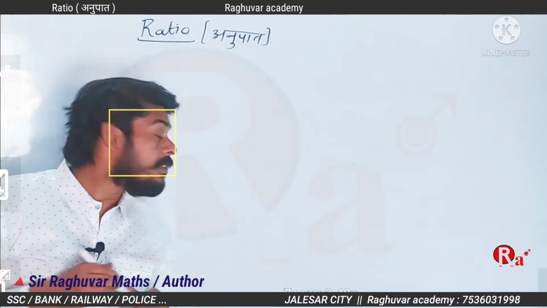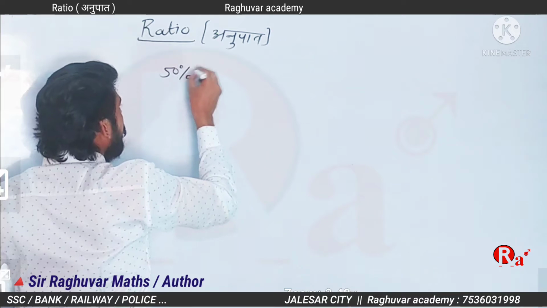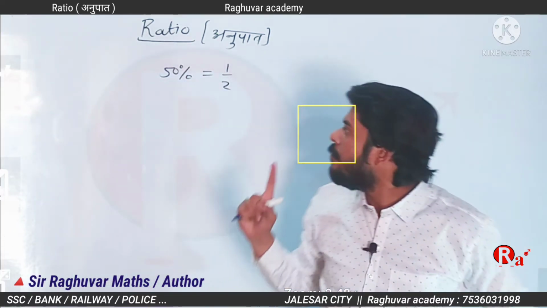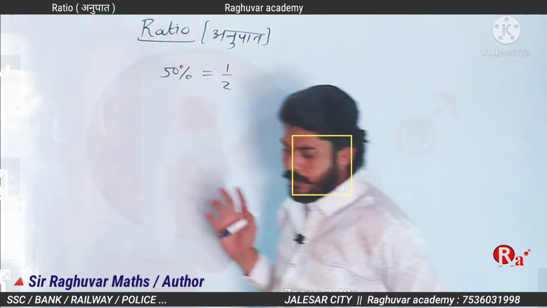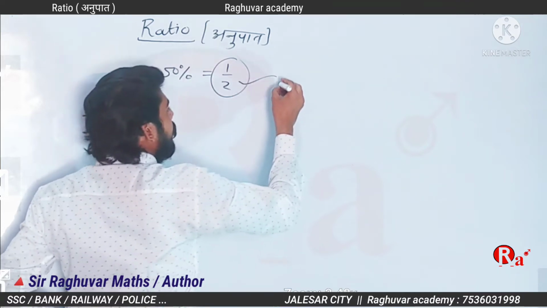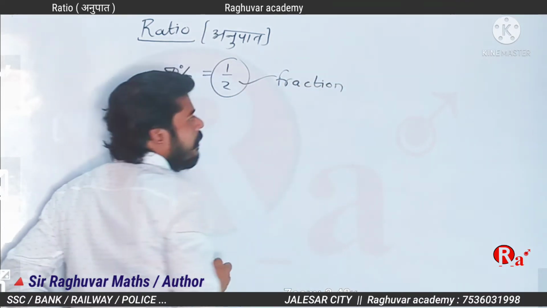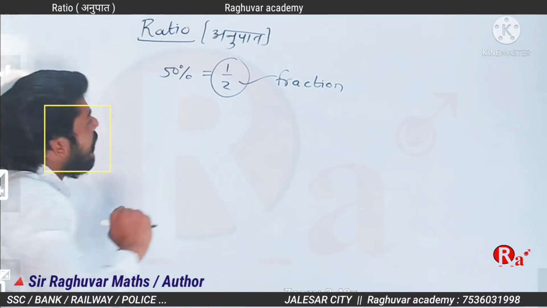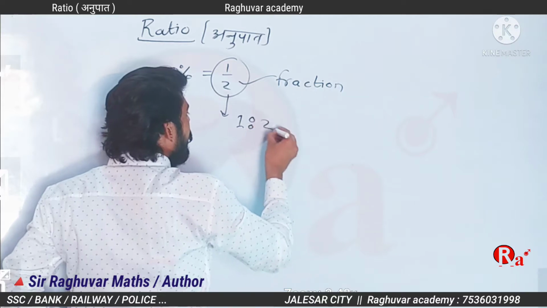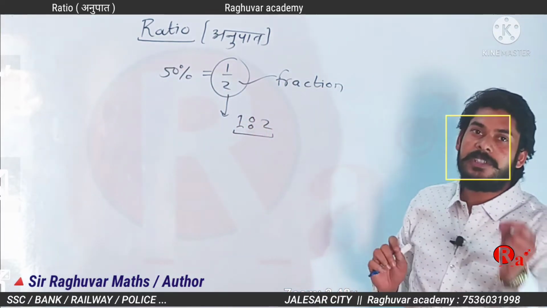You know definitely 50% is equal to 1 by 2. You know 1 by 2 is a fraction. If this is a fraction, you can write it as 1:2. These expressions are totally the same.